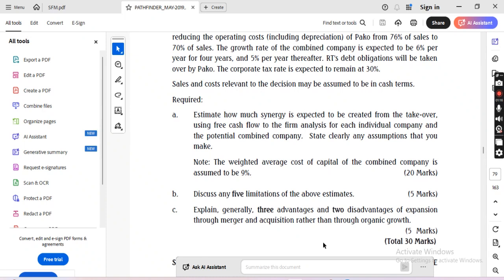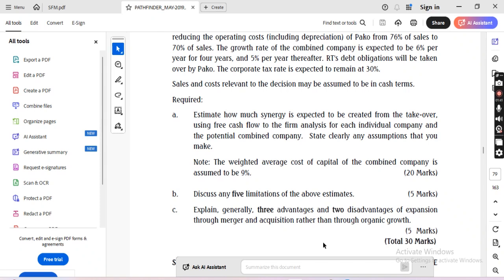That is why I said most times you will use free cash flow to the firm analysis for each individual company. Individual company means that you have to use free cash flow to the firm for the acquired company and the acquiring company, and the potential combined company.